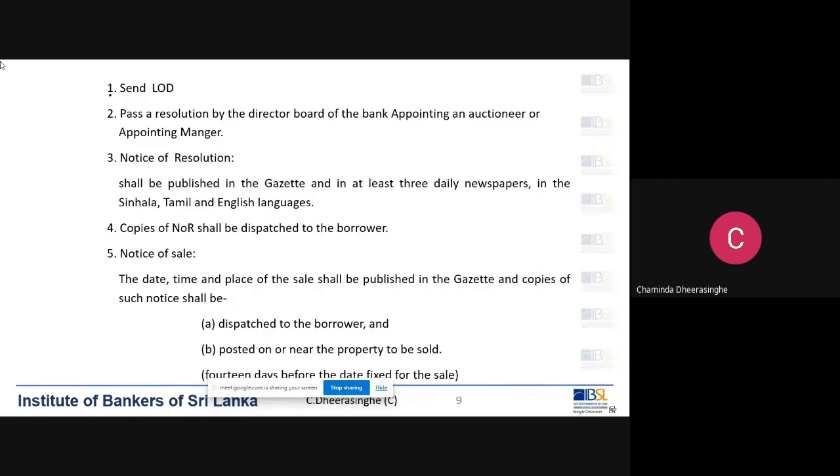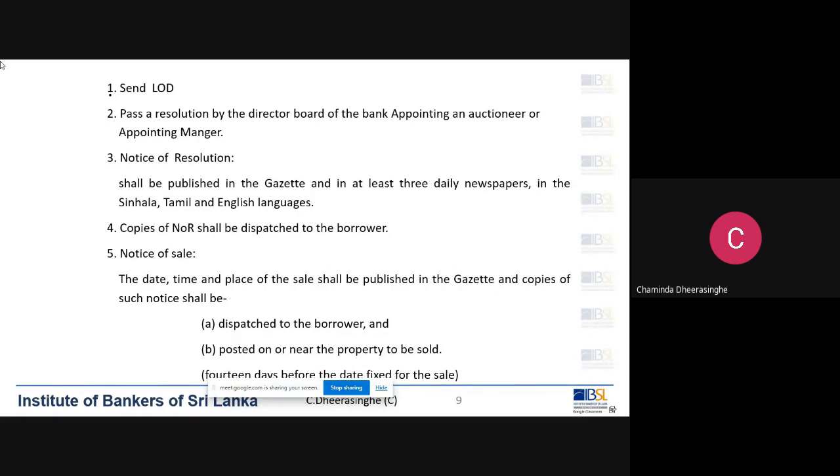So in a situation like that, after considering these things, the bank can appoint a manager to manage the property instead of auctioning it. You can appoint your person to manage the property, so that person can take possession and control of the business and run it.